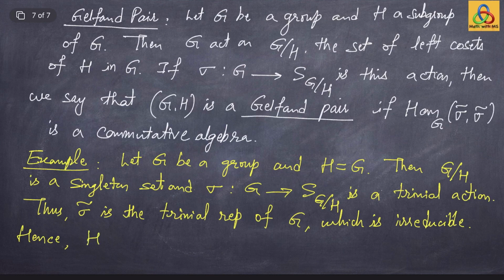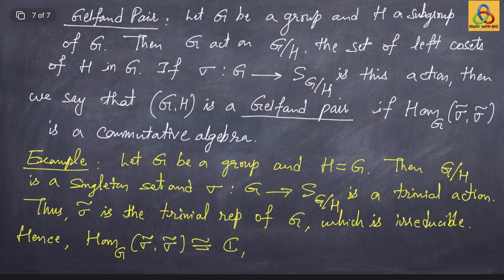Hence, what is the centralizer algebra of this? What is Hom G sigma tilde? Since sigma tilde is irreducible, by Schur's lemma, this is just isomorphic to the one dimensional complex vector space, which is simply C, which is clearly commutative, right?